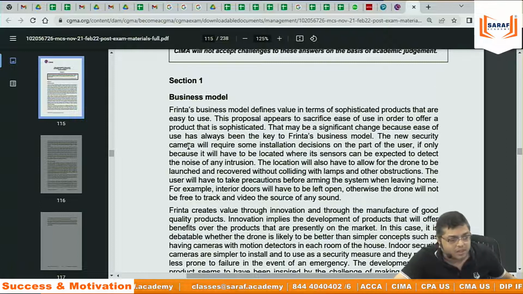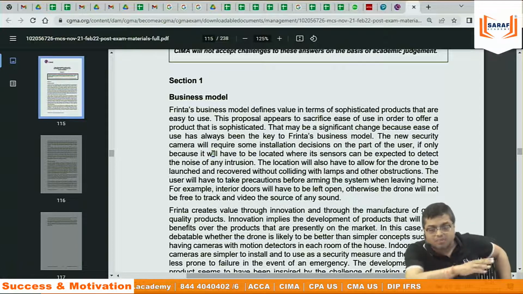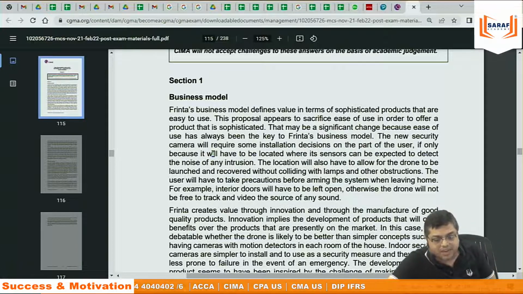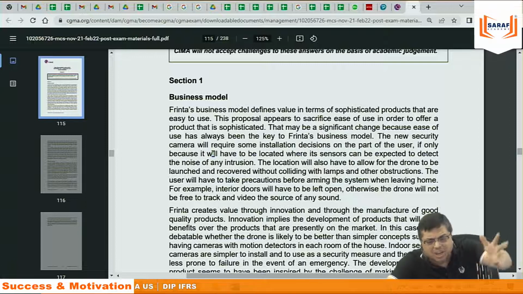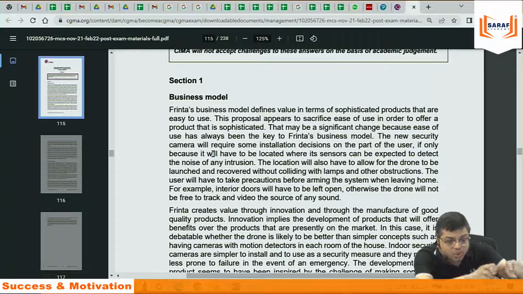So the answer is not written by one person. The model answer is written by a team of around 10 faculties. They all wrote the answer by referring to many things, Google, material, whatever. They have not written the answer in 20-30 minutes. They have written the answer over 1 day, 2 days. Then they came together, mixed all the answers and came out with the best solution.